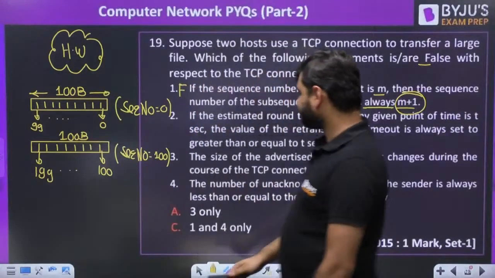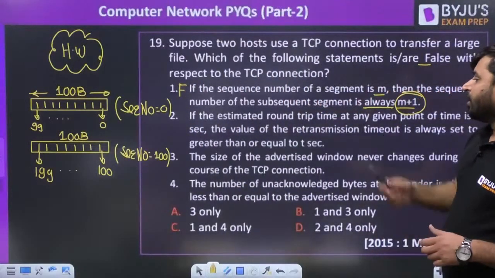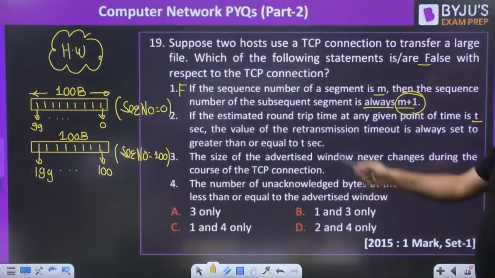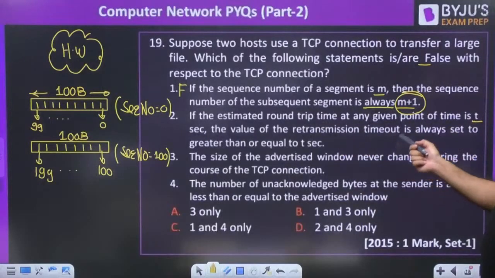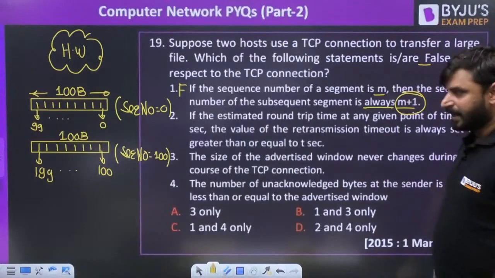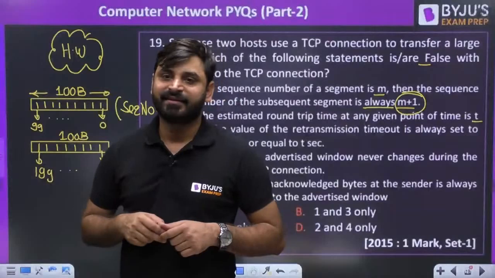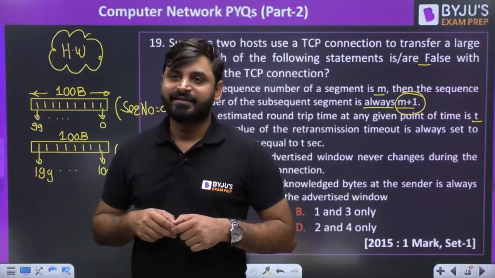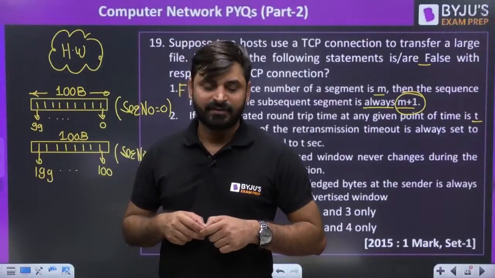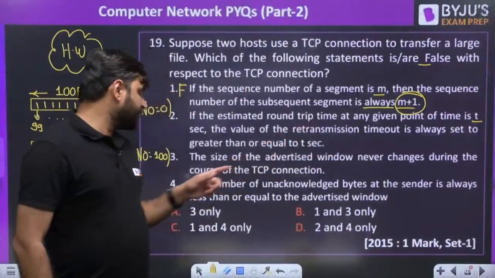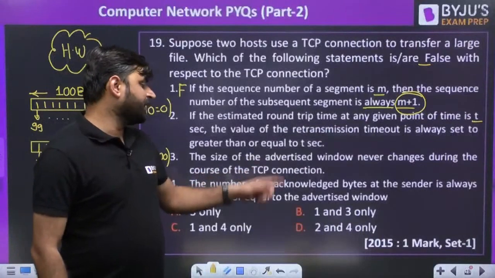I have given you a hint. Next, if the estimated round trip time at any given point of time is t, the value of the retransmission timeout timer is always set to greater than or equal to t seconds. It means they are saying that the value of the timeout timer is greater than the round trip time. Now next, third: the size of the advertised window never changes during the course of a TCP connection.